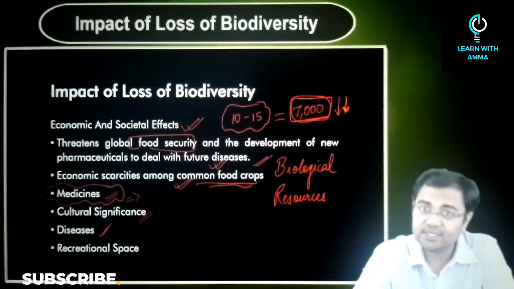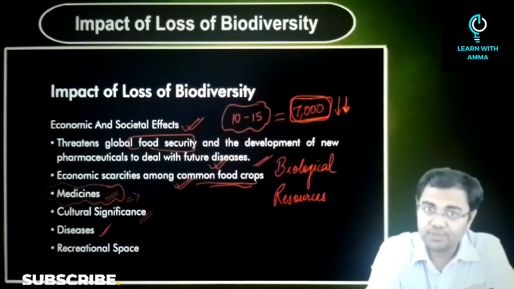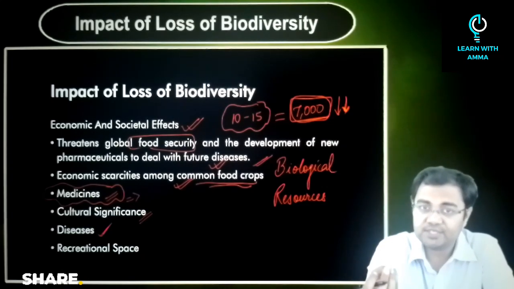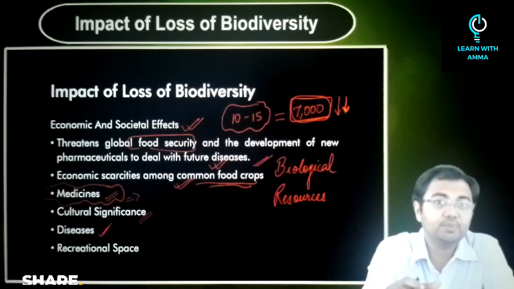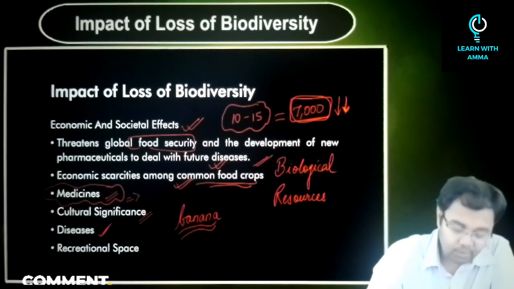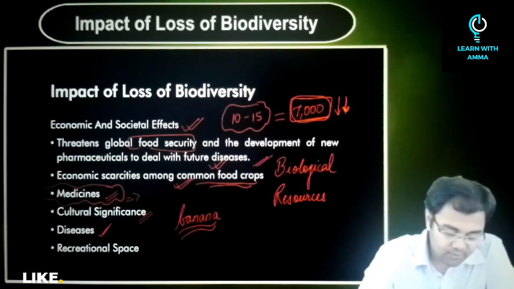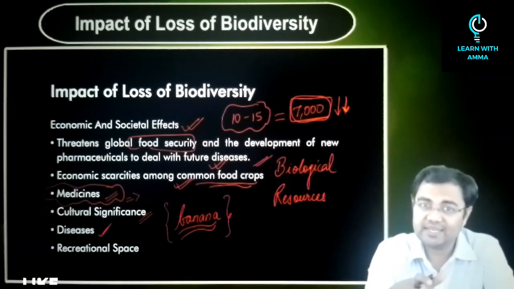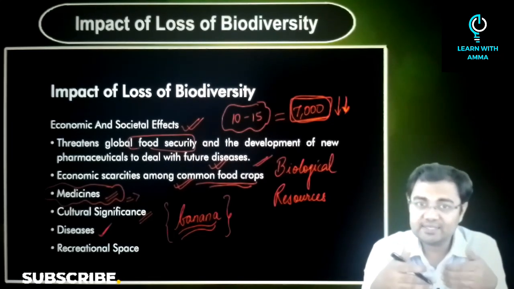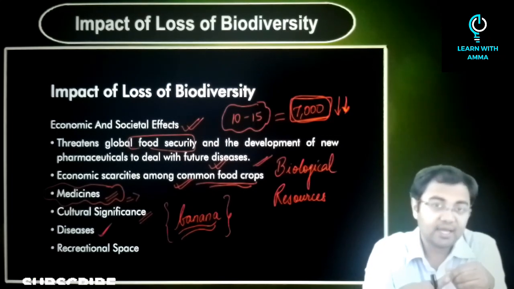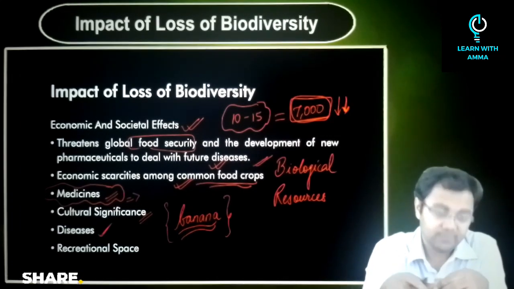Then the diseases. As the genetic diversity starts to decrease, if a disease starts to affect one species, then that species may not be able to survive. A very strong example that is given is the banana. Banana normally is a plantation, and what we have seen is that the genetic diversity in banana is very little. So because of that, if there is a major outbreak of a disease in the case of bananas, then probably bananas will not be able to survive anymore.